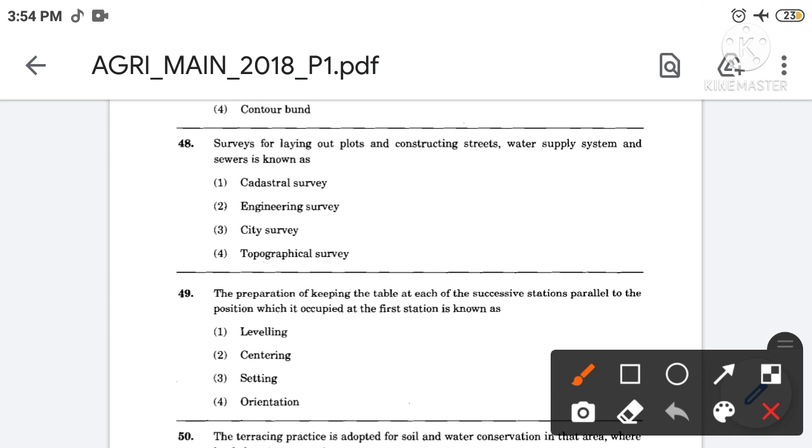Surveys for laying out plots and constructing streets, water supply system and sewers is known as. The correct answer is option number 3. So the surveys for laying out plots and constructing streets, water supply system and sewers is known as city survey.